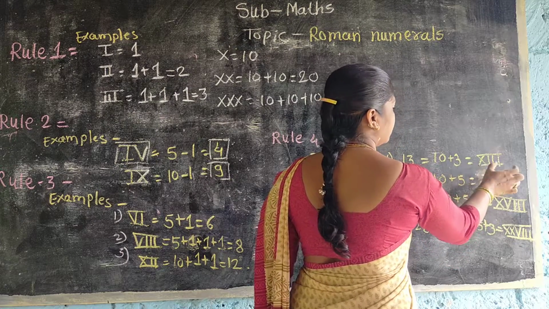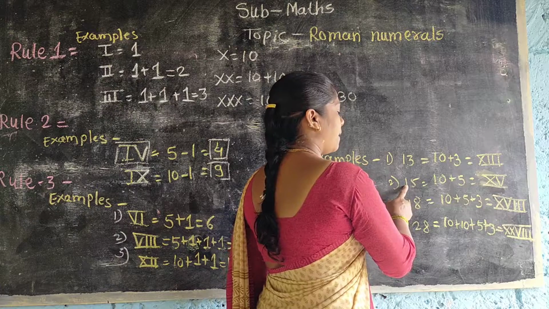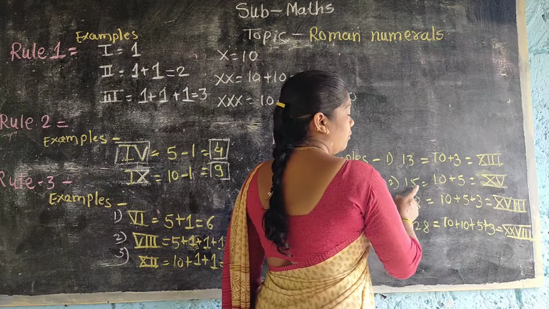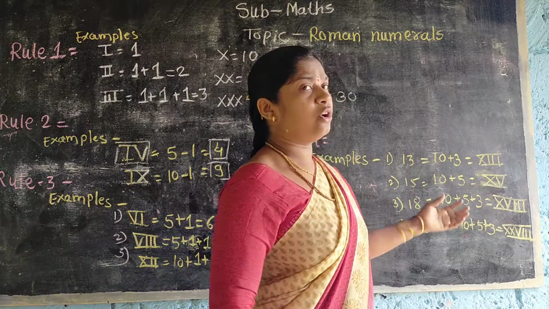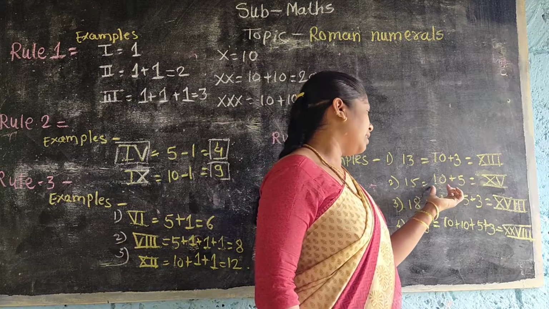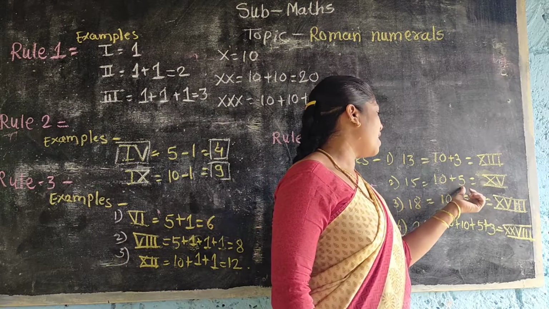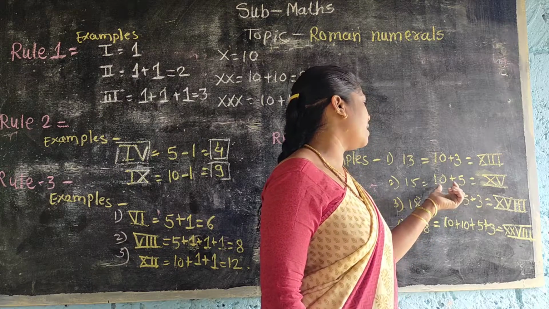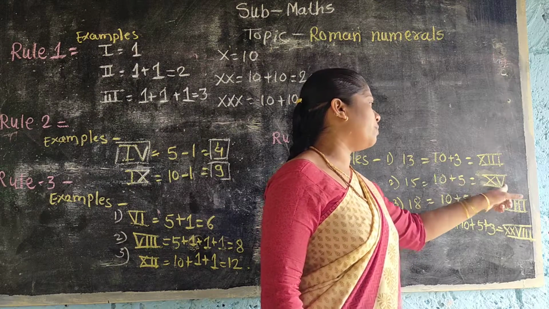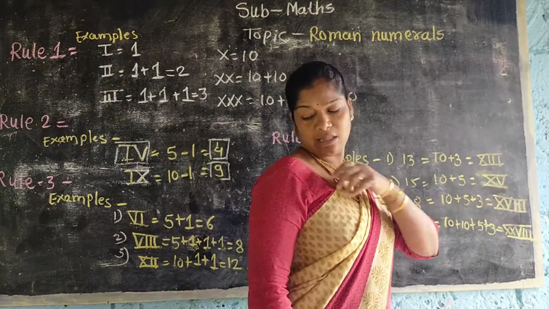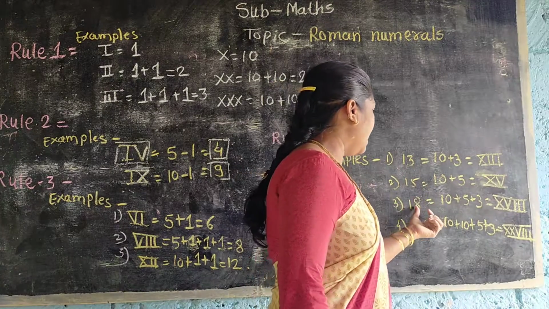Correct? Like that. Then 15. First we split the number. Don't forget to split the number. Greater than 10, so first you write 10 plus 5. 10 means X and 5 means V. Correct? Then 18.